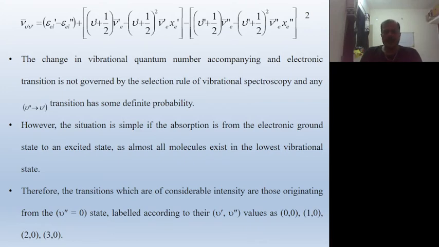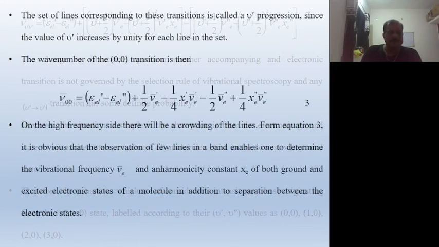That's why the lower energy will be 0, labeled according to their nu prime, nu double prime values. 0 0 means transition between ground state and upper state 0, the 0 0 transition. 1 0 means ground state 0 and upper state 1. 2 0 means ground state 0 and upper state 2. 3 0 means ground state 0 and upper state 3. These are the transitions of the electrons.